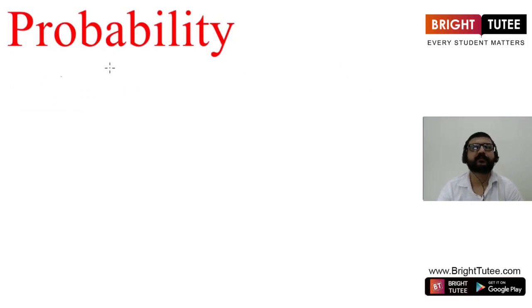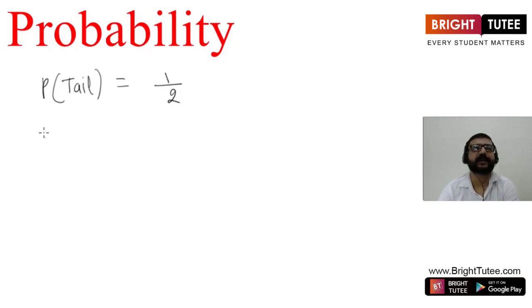Now let us see what we mean by the term probability. Now suppose we toss a coin. Now can you tell me what is the probability of getting a tail? So probability of getting a tail will be equal to 1 upon 2, or we can say it is half, because in total there are two events that can happen. Either we can get heads or we can get tails. So probability of both the events will be half each.